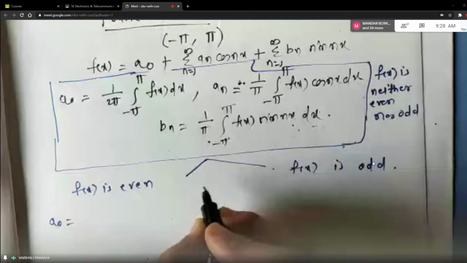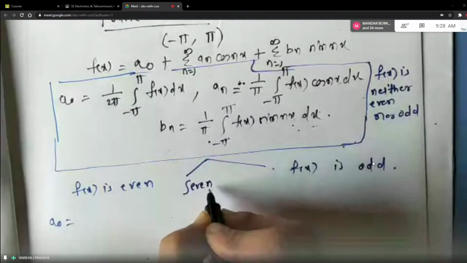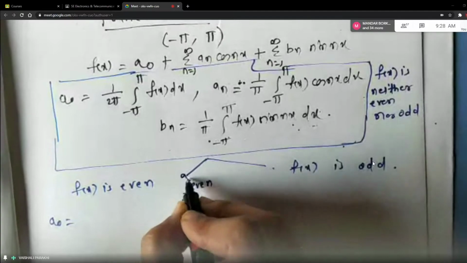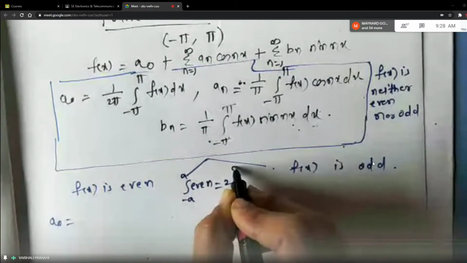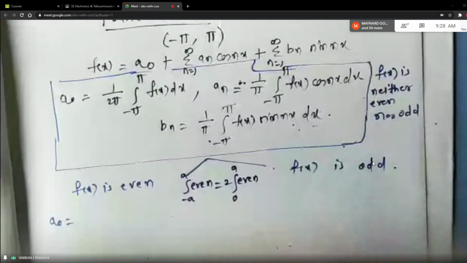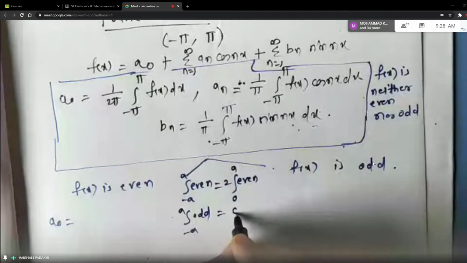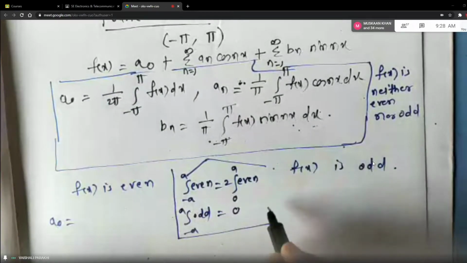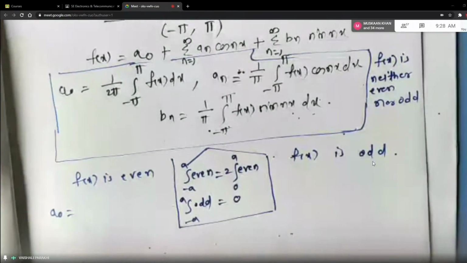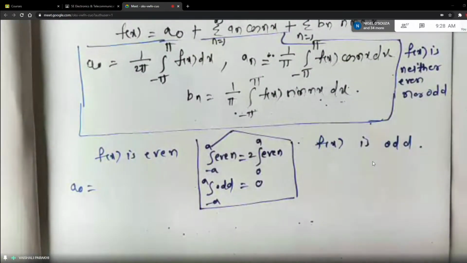What is the reason, students, behind that? I repeat the formula here. What is the integral of an even function from minus a to plus a? It is 2 times the integral from 0 to a of the function as it is, right? I'm writing in short. And if the function is odd with the limits minus a to plus a, what is the value of the integral, students? It is 0, right? So these formulas I have already given you. So we are going to take help of these formulas, correct?